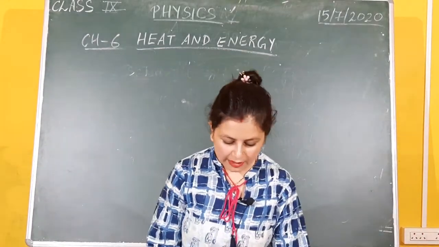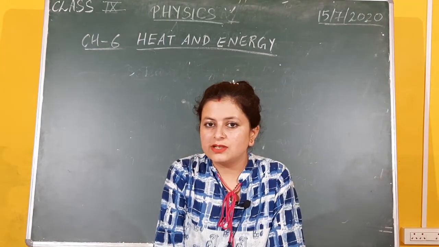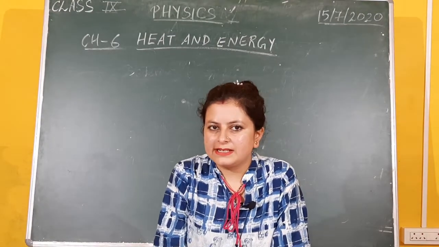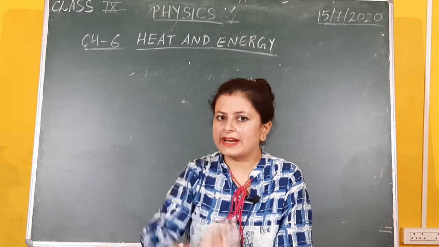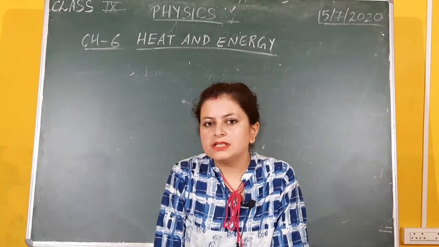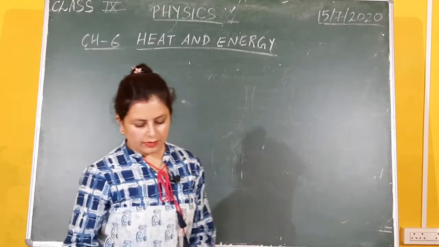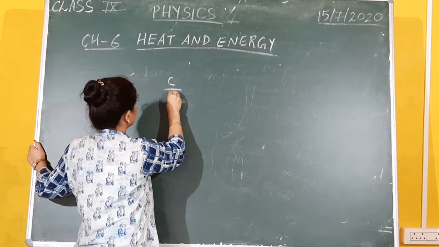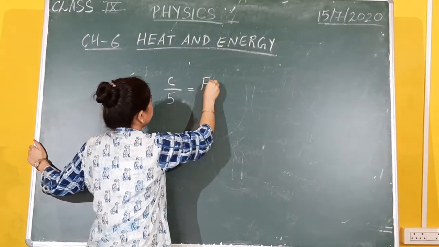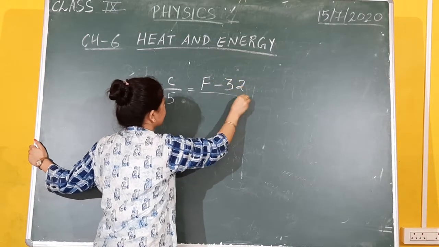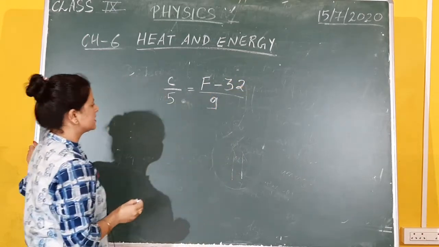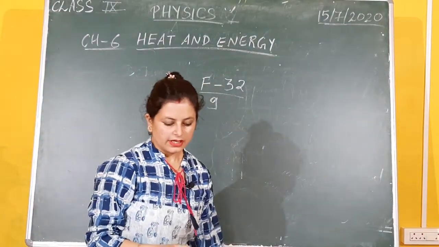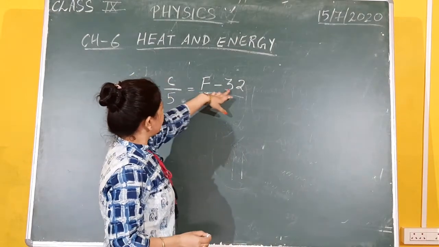Okay. There is one more unit of temperature that we use in day-to-day life when you are measuring your temperature while you have a fever. The thermometer shows the temperature in Fahrenheit, isn't it? You see 98.4 Fahrenheit written there. Now that is one more unit in which you measure the temperature, and how you convert Celsius into Fahrenheit and vice versa. The formula is C by 5 is equal to F minus 32 by 9. This is how you convert Celsius into Fahrenheit and Fahrenheit into Celsius, okay, using the formula C by 5 is equal to F minus 32 by 9.